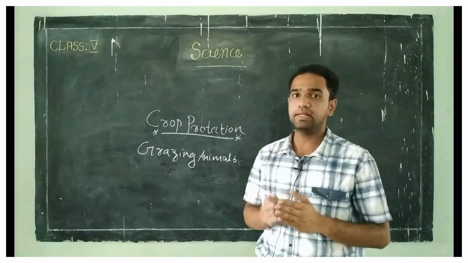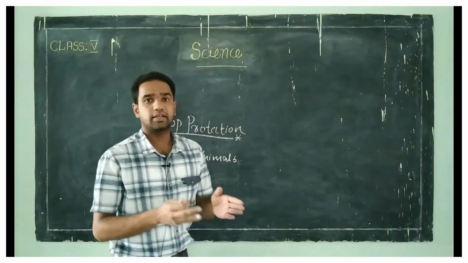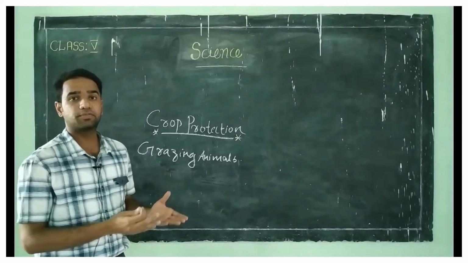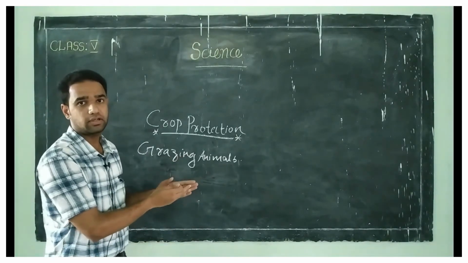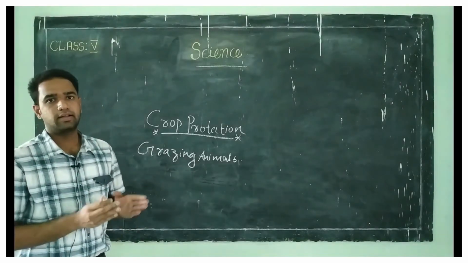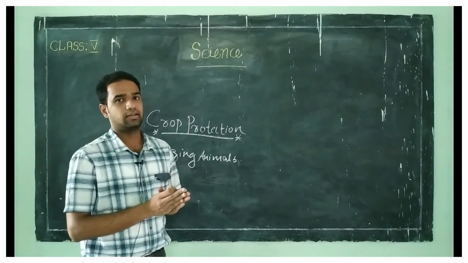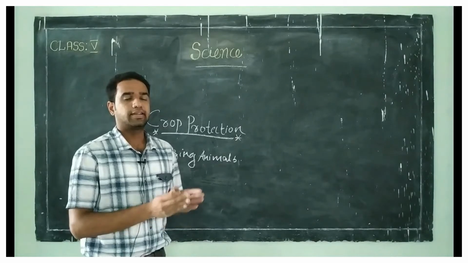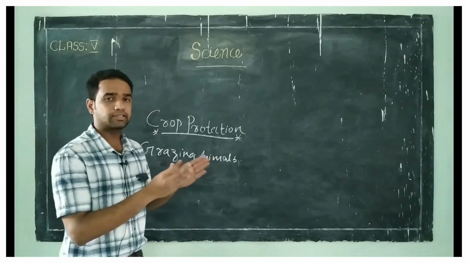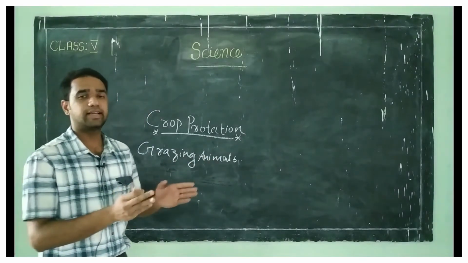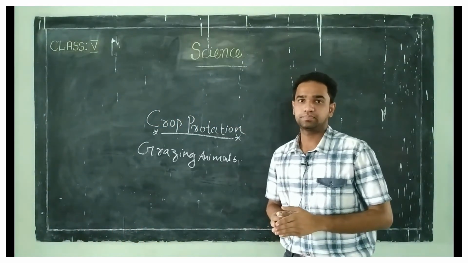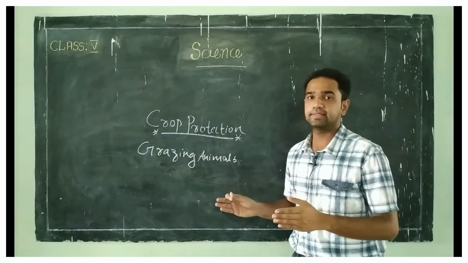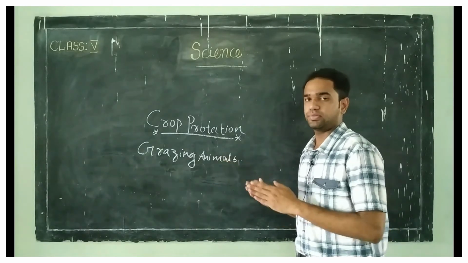Another one is animals like squirrels, rats or birds. They will eat up the fruits of the plant. So they must also be kept away from the field. Next one is insects like caterpillars or grasshoppers, or certain microbes like bacteria or viruses which cause diseases in plants or crops.